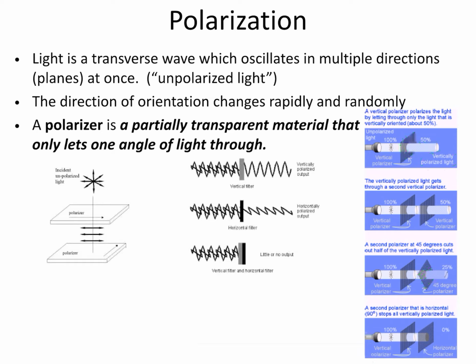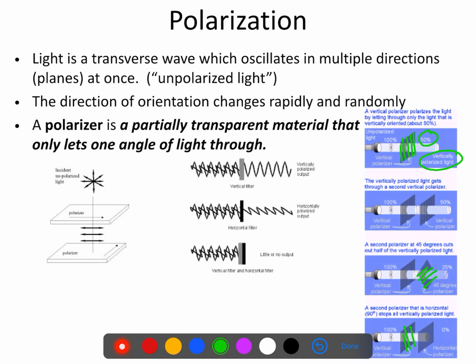In this picture, we are combining a vertical polarizer and a horizontal polarizer. One allows vertical, the other allows horizontal, but when you combine them, they block both types, right? Because if it allows vertical light through, then everything else gets blocked.